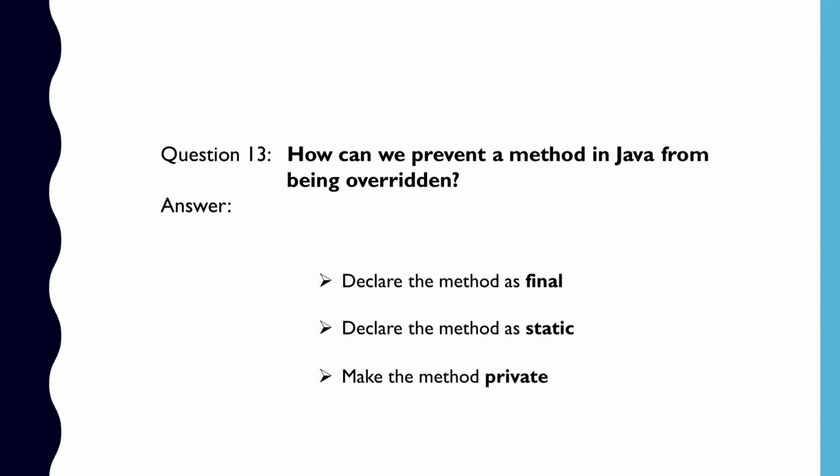Secondly, we can declare a method as static. We cannot override the static methods in derived class because static functions are linked directly with the class and not with an object. In case of static methods, static binding takes place. So it's not possible to override static methods in Java. Thirdly, we can make the visibility of a method as private. So private methods of a base class will not be visible in the derived class and hence they cannot be overridden.